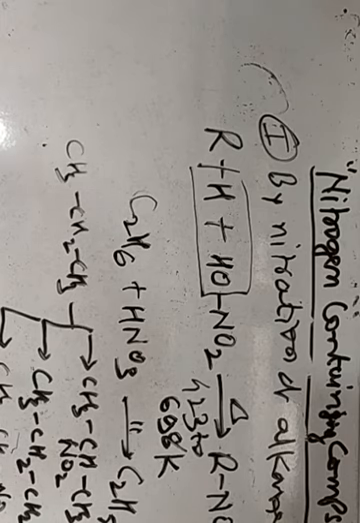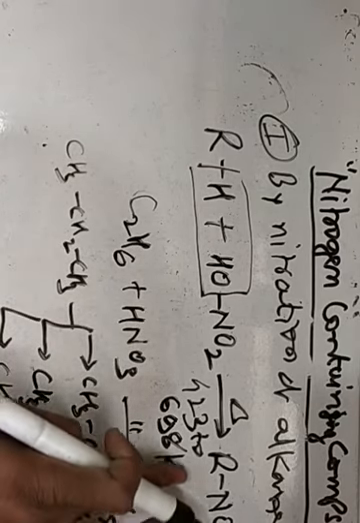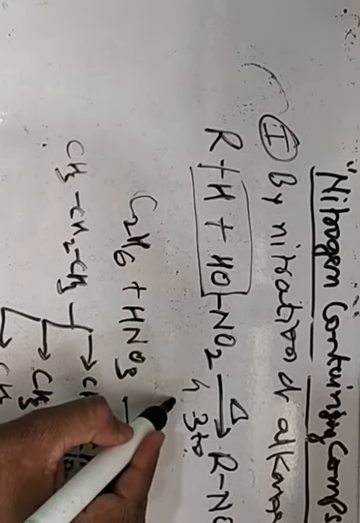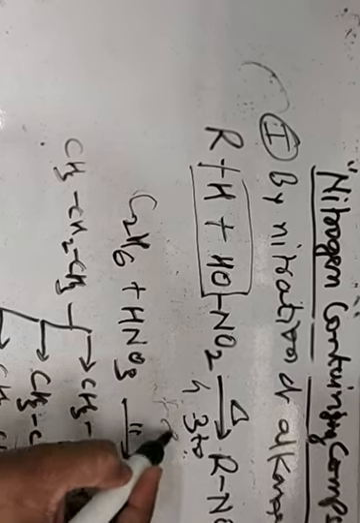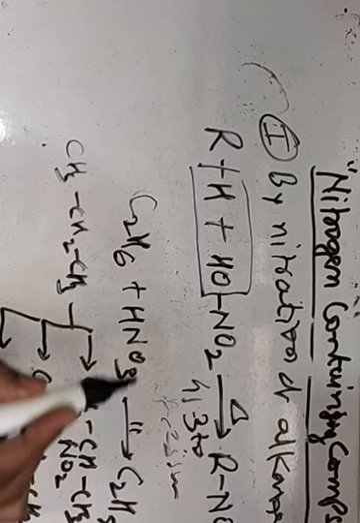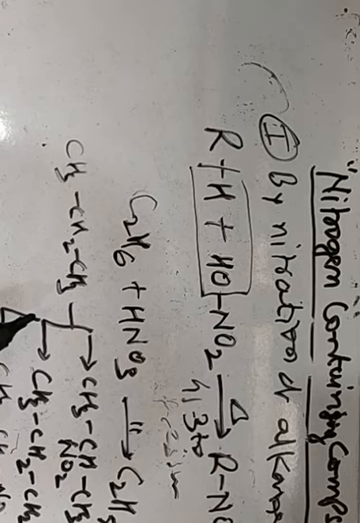Another nitration method is liquid phase nitration. In that, alkanes are heated with concentrated nitric acid at somewhat lower temperature but under pressure. Means we are heating the reaction mixture under pressure. Then the alkane gets converted into nitroalkane. This reaction occurs in the liquid phase, therefore the method is known as liquid phase nitration.